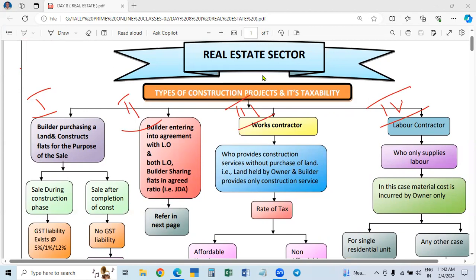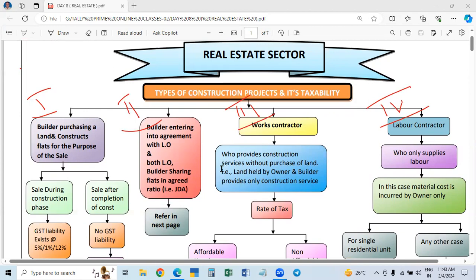Next time, when we are discussing this, we will understand what is meant by the specified rate of 18% and what is meant by the effective rate of 12%. So this was the taxable rate for real estate, whether commercial or residential, it was a uniform 12%. That is, 12% is the effective rate.